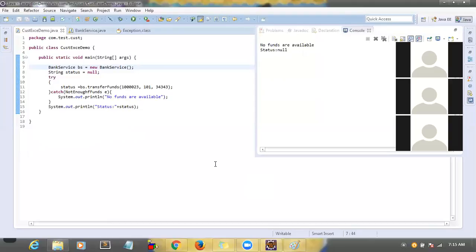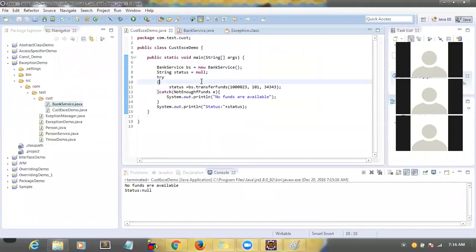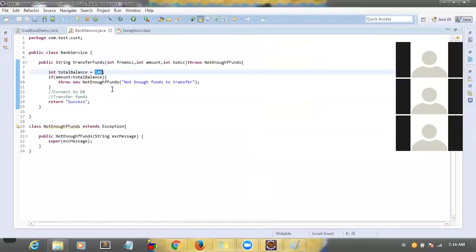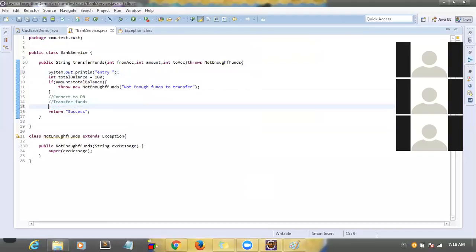Okay. So what you will do, I will upload these files, and you can practice, or you can run it, and try to give some different amounts. If you are not able to understand anywhere, what you have to do is add sysouts like this. Add here entry and add here exit. So that shows where you are. This is one way to understand the code.